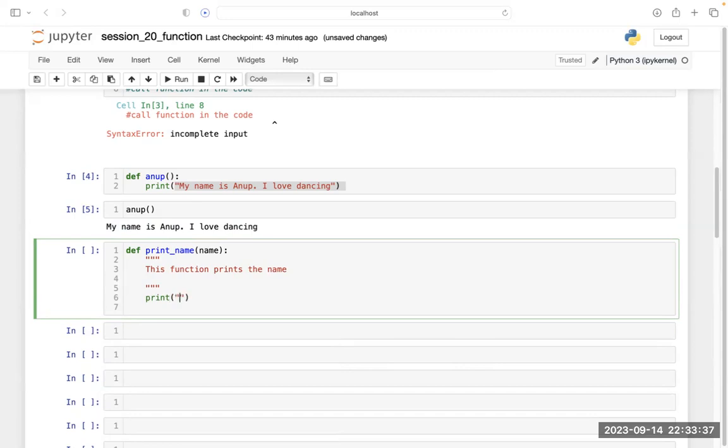So let's write here, hello. And after that, let's put this thing, str and name. If you simply write this, and now I am going to run this program.